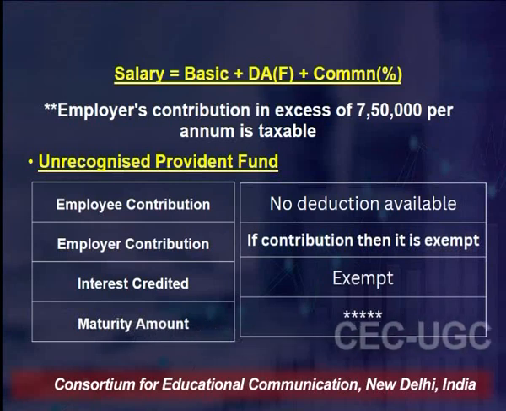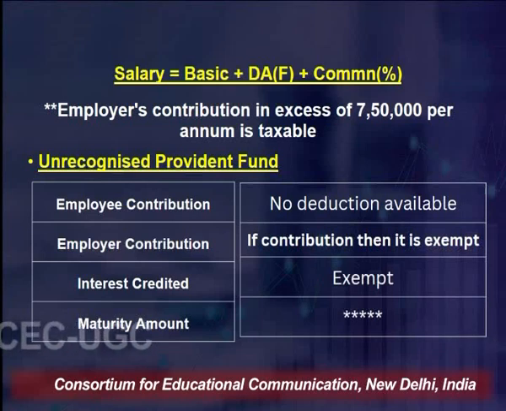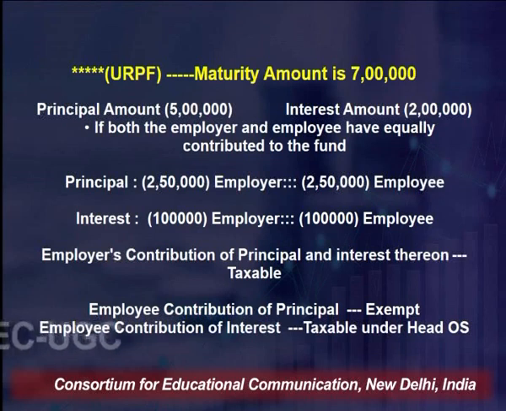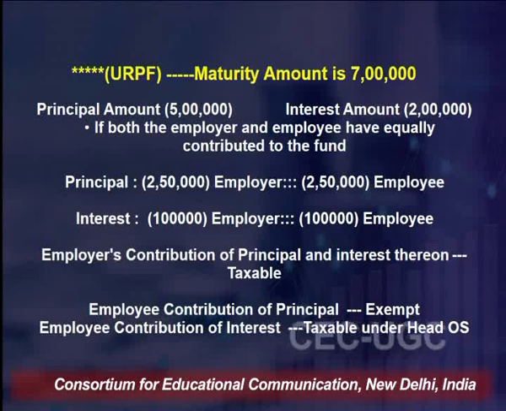Now there is an important thing with respect to these URPF accounts, and that too with respect to your maturity amount. The maturity amount, as I mentioned, is a lump sum amount that you get once your provident fund gets matured. In this scenario, when we talk about the maturity amount, there are certain provisions with respect to the same. Supposing your maturity amount is 7 lakh rupees, right? In such a scenario, we are assuming the principal amount to be 5 lakh rupees and the amount of interest being 2 lakh rupees.